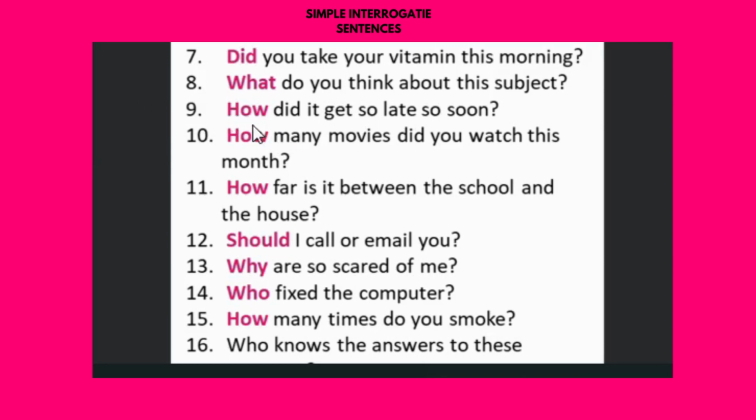Next one, how did it get so late so soon? How did it get so late so soon? It means sometimes we are not aware of time. Time goes very fast, and we think it's still 1 o'clock or 2 o'clock, but when we check the time, it is 4 or 5. That is how fast time goes. That is what it means.